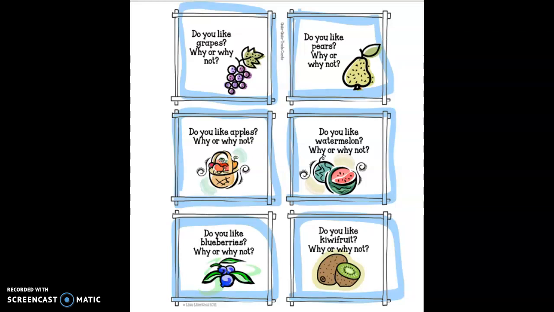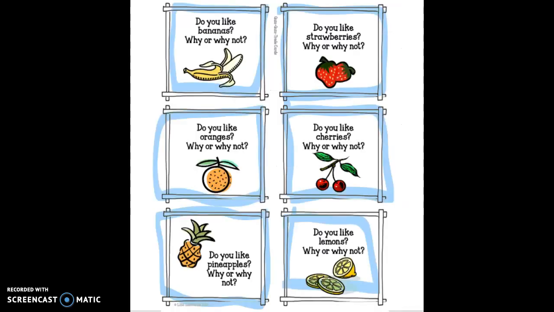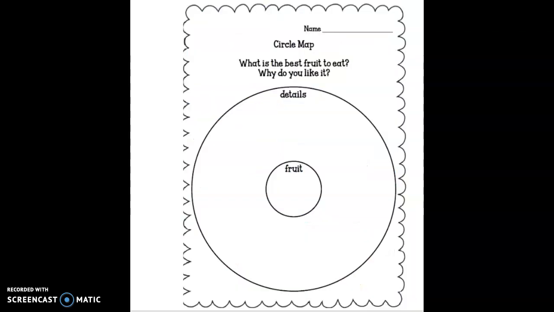So in your paper packet, you should have a paper that looks like this. This is called a circle map. When we are working with a circle map, we are brainstorming ideas or writing stuff down that we are feeling. So first thing I want you to do is pick a fruit. So it can be a fruit off of one of these 2 lists, or if you have another fruit in mind, you can choose that one too.